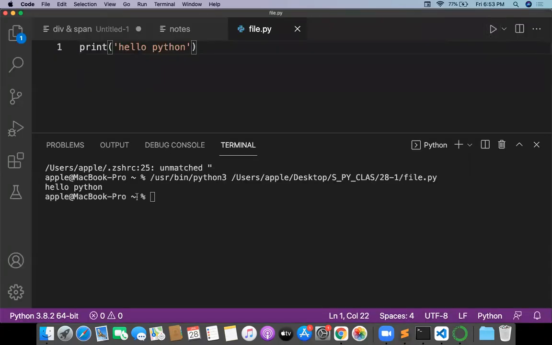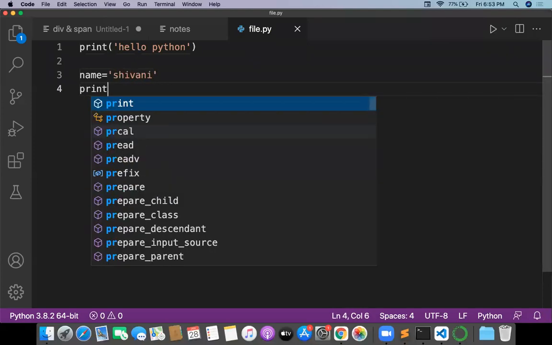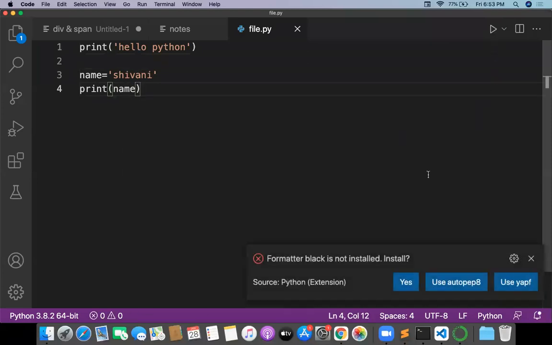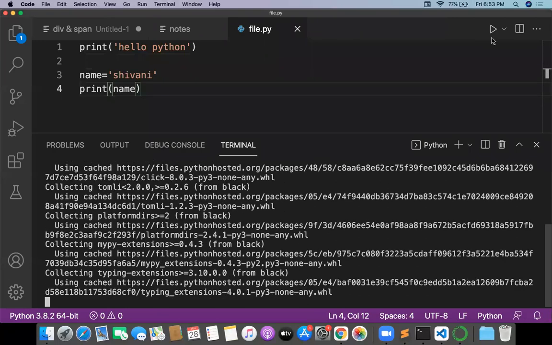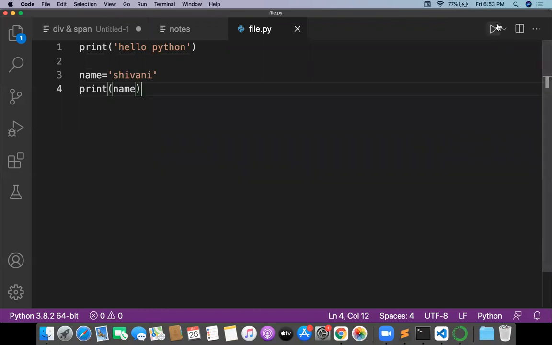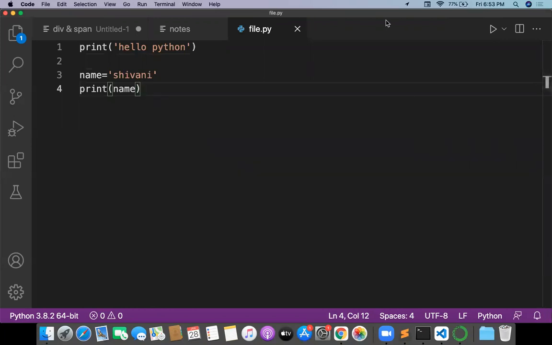We got output, a very simple output, hello Python, and you can write anything. Name is equal to something like Shivani, and I want to print the name. I can print the name directly. Save it, and then click on the run button. Permission denied. Okay, fine. Click on the run button. We got hello Python and Shivani. This is the pattern for writing code in Python.